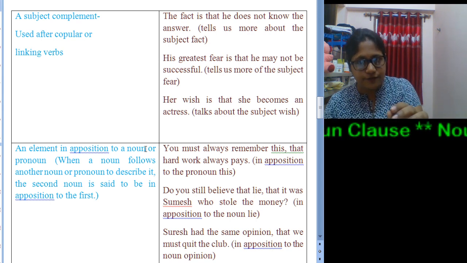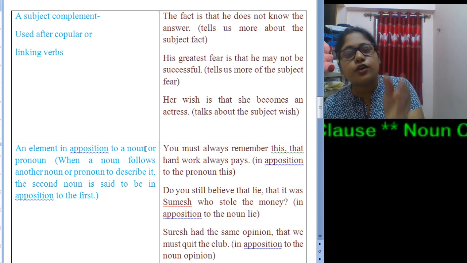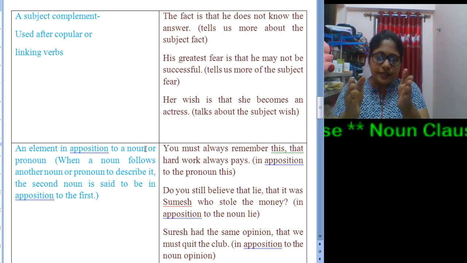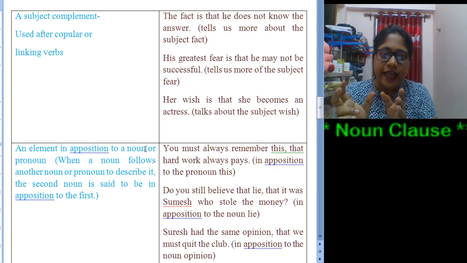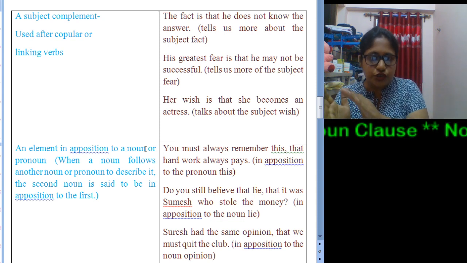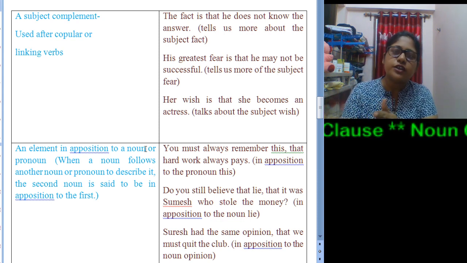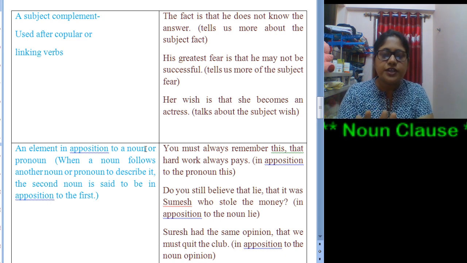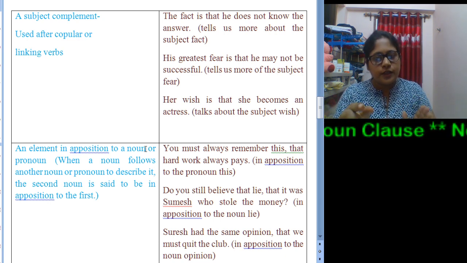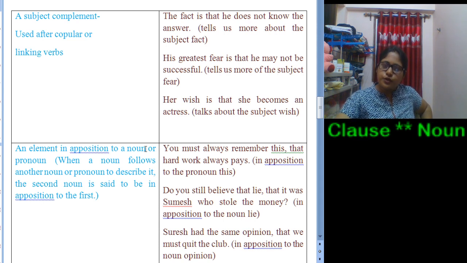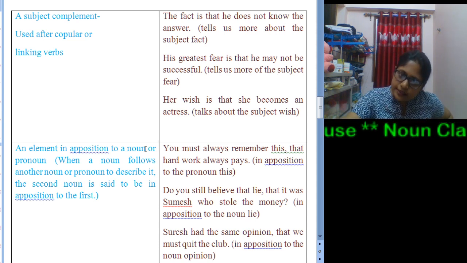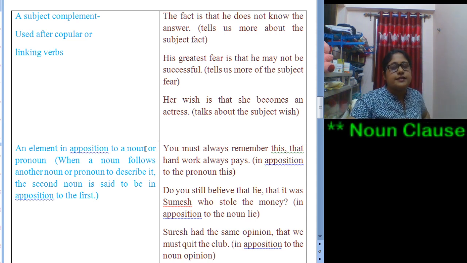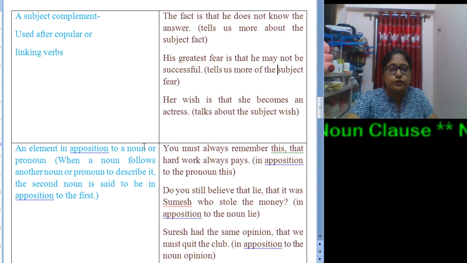This means a certain fact that hard work always pays. Now this particular word that is used to specify that hard work always pays, and that is the fact which we always remember. So this is in apposition to the pronoun this, and this is why we can consider it an example of a noun clause.